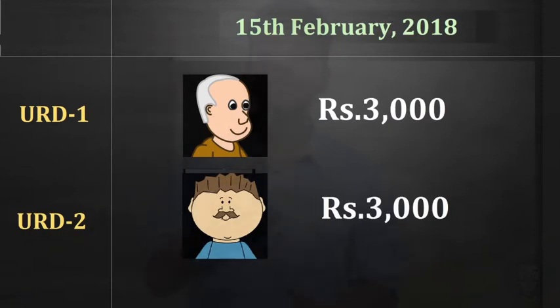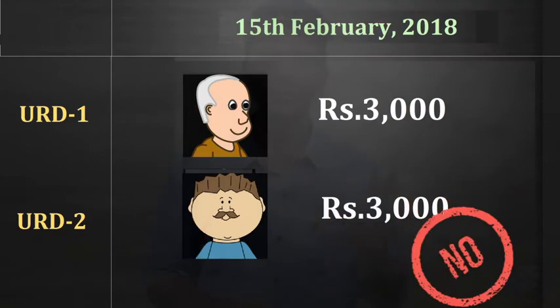Whether exemption is applicable to me? The answer is no. This 5,000 you are calculating day wise, not person wise. So even if there are two unregistered dealers, how much purchase am I making? I am making a purchase exceeding 5,000 rupees in a day from unregistered persons. That means on the entire 6,000 rupees, I need to pay tax under reverse charge mechanism.